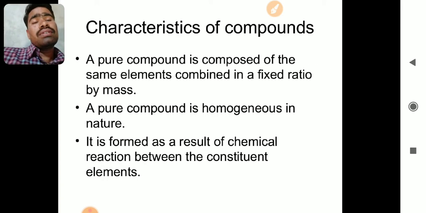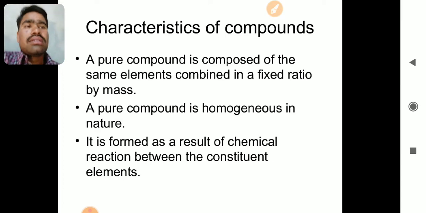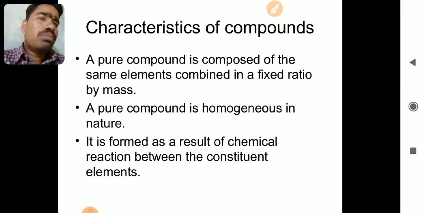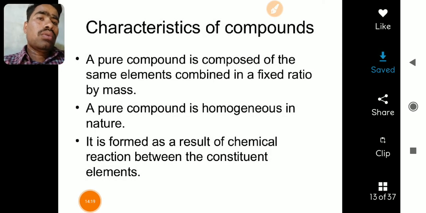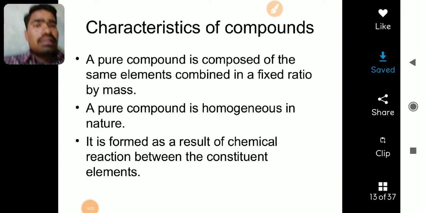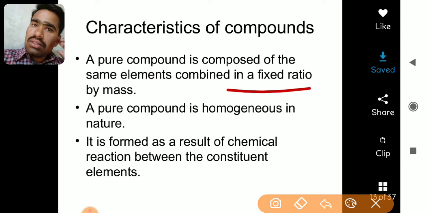Okay, characteristics of compounds. Like elements, compounds also have characteristics. A pure compound is composed of the same elements combined in a fixed ratio by mass. If we take any pure compound, the same elements combine in a fixed ratio by mass. Otherwise they are not able to combine in any random ratio; they will not combine. Okay, that's why it is mentioned here that there should be a fixed ratio by mass. In 9th standard we will study what the fixed ratio by mass is.